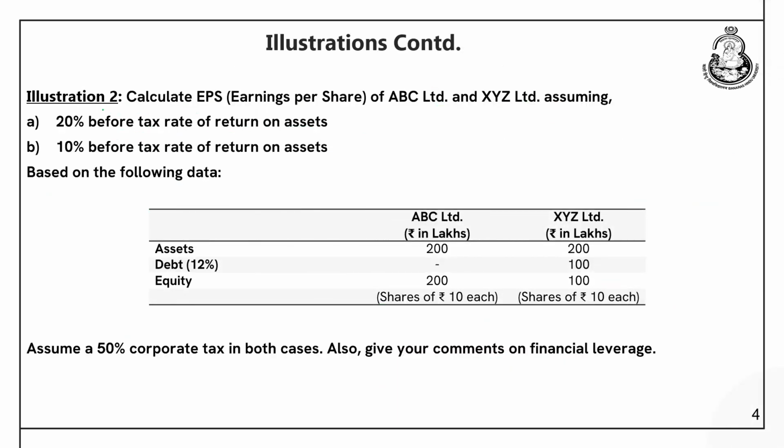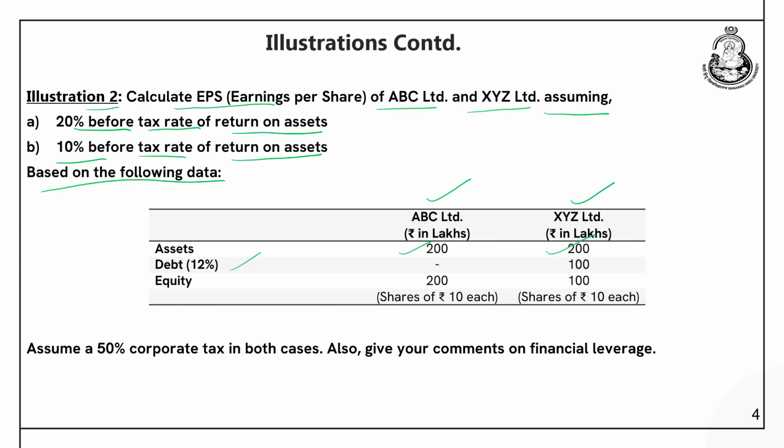Okay. Now, let us do the second question. Calculate earnings per share of ABC Limited and XYZ Limited assuming 20% before tax rate of return on assets, this is the first case, and 10% before tax rate of return on assets, this is the second case, and this is based on the following data. There are two companies, ABC Limited and XYZ Limited. If you look at the assets, all these values are given in rupees lakhs. For ABC Limited the assets are 200 lakhs and for XYZ it is 200 lakhs.